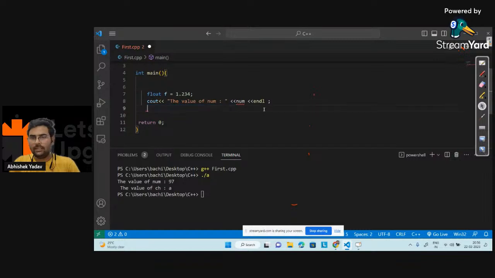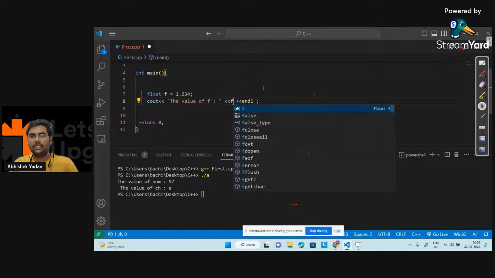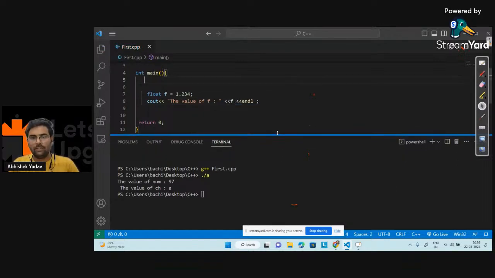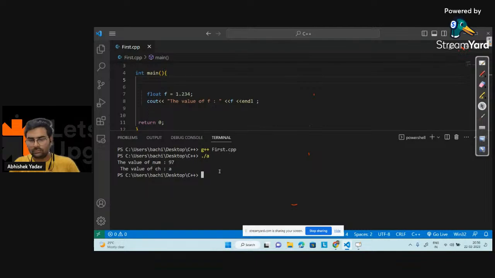Let's comment out this part and print the value of f. Let's see what output I will get. So you can see I am getting the correct output, 1.234 on the output screen.